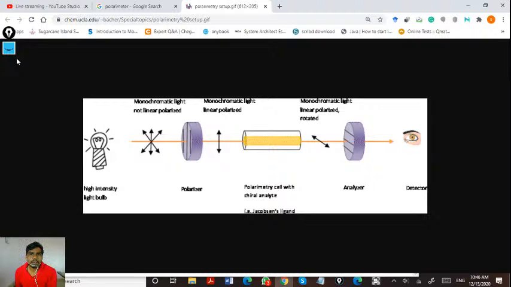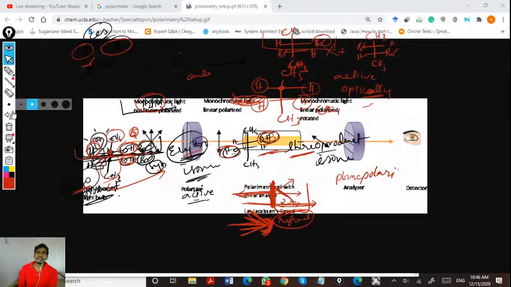So when we are observing the rotation of the plane polarized light, then it is said to be optically active, because they are active towards the optical light. So they are said to be optically active compounds. So it is not possible with physical experiment. So we with many compounds.